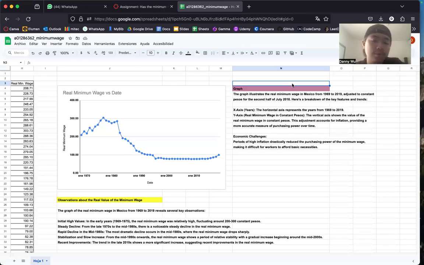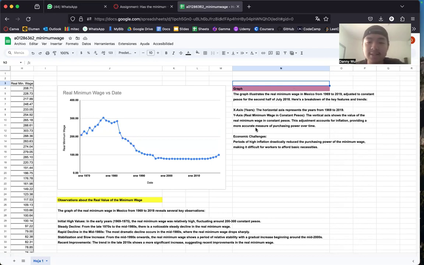Hi, I am Danny Wu, and I'm going to explain a little bit about the graph, which illustrates the real minimum wage in Mexico from 1969 to 2019, adjusted to constant pesos for the second half of July 2018.